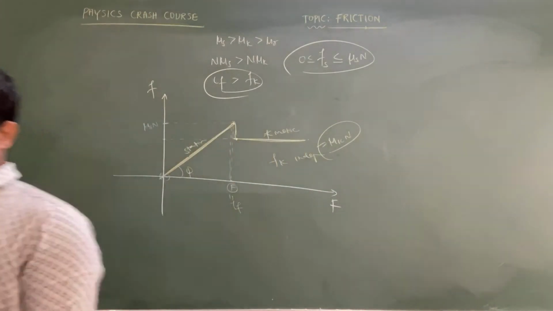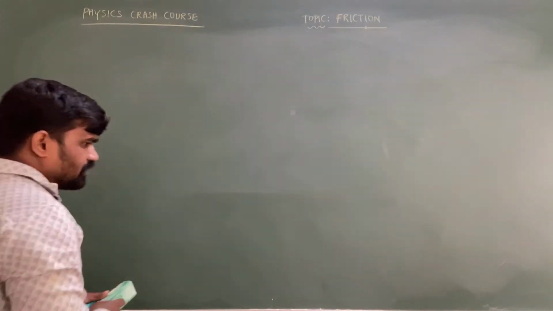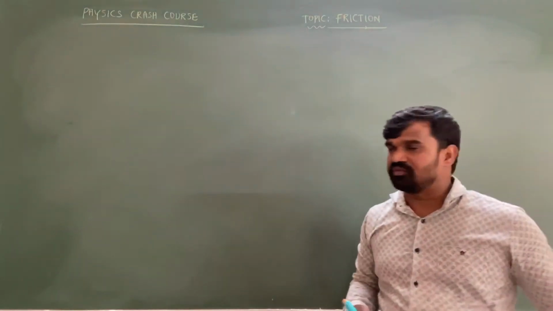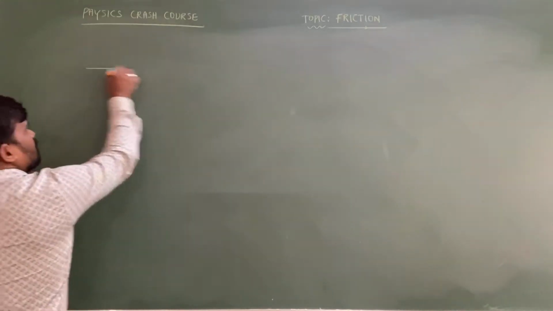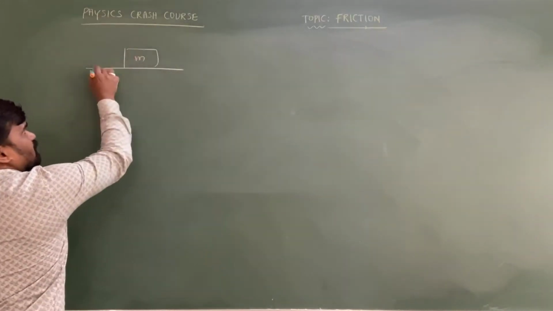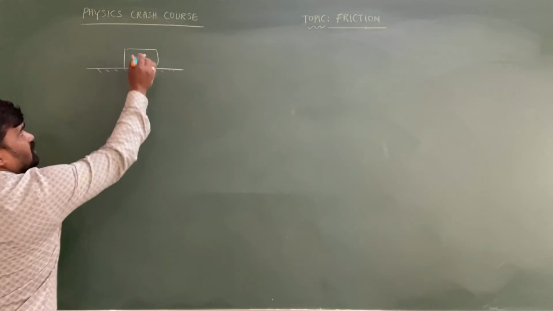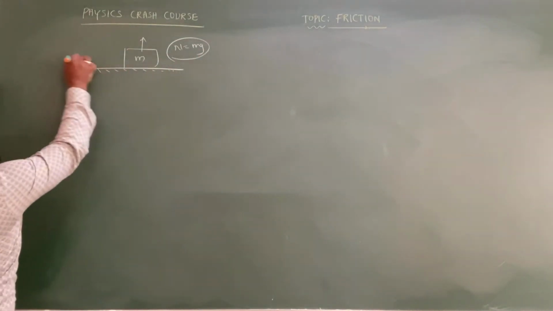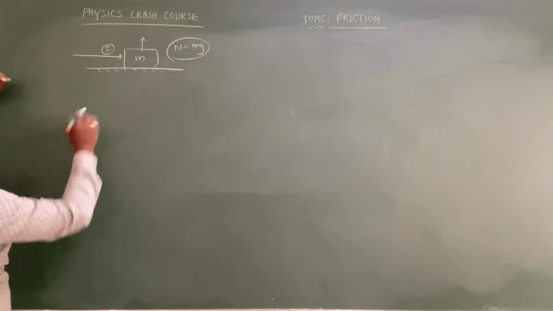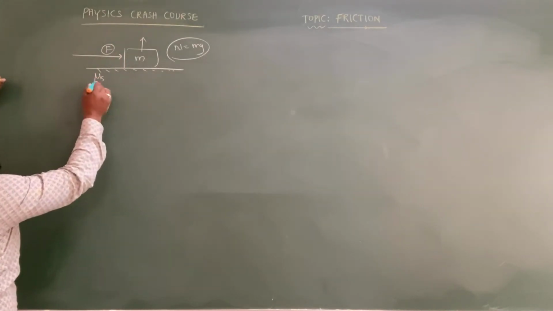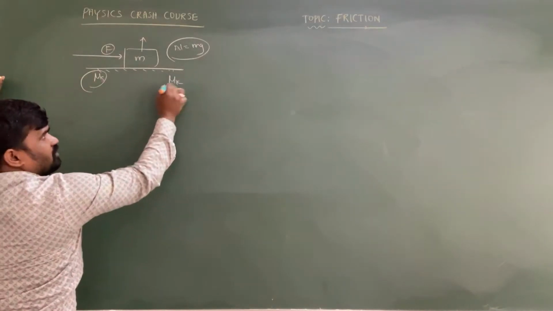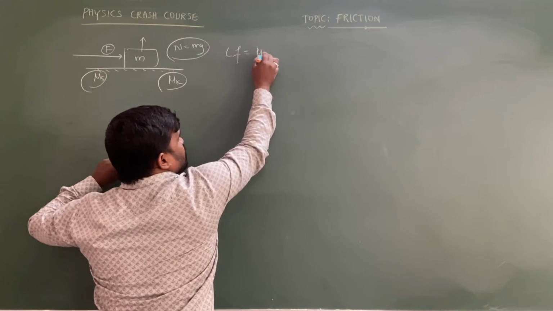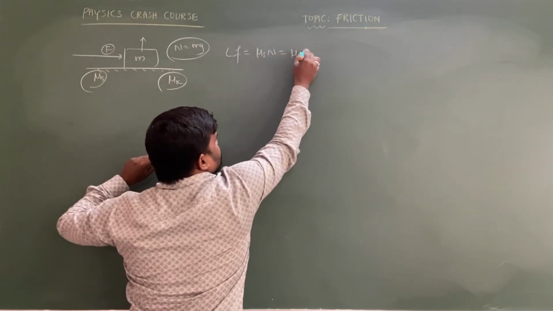Please copy this one. Now we are going to discuss some important problems and problem solving techniques connected to the basic concept of friction. Suppose an object of mass m is placed on a horizontal surface, then the normal force in this case is N equal to mg. Suppose an applied force F is acting, the coefficient of limiting friction is mu s and the coefficient of kinetic friction is mu k. Then the limiting friction is equal to mu s into N, which is mu s mg, we can write.